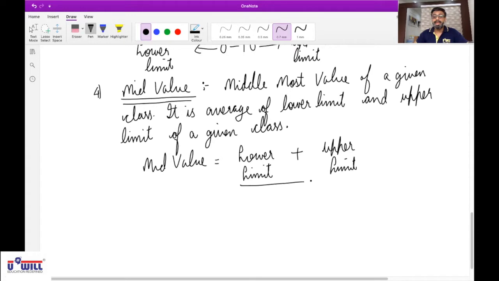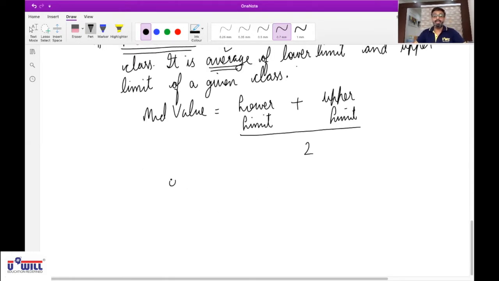Okay, and theoretically lower limit plus upper limit divide by 2 means average of lower limit and upper limit of a given class. So this example what we had taken, 0 to 10, what would be its mid value? 0 is the lower limit plus 10 is the upper limit divide by 2. So 0 plus 10, 10 divide by 2, 5.